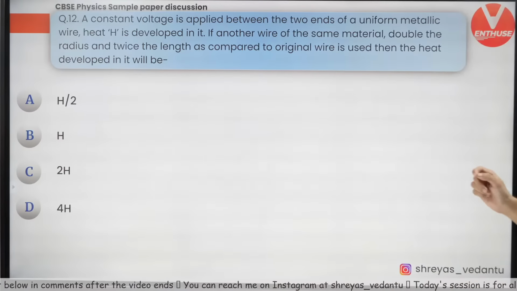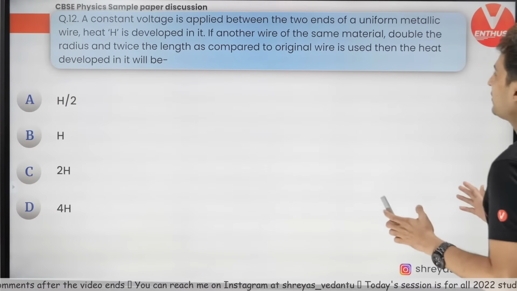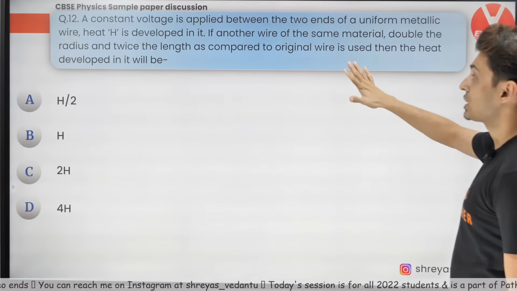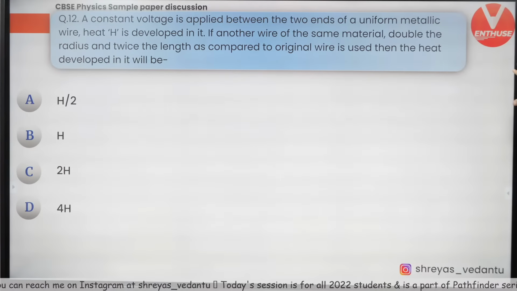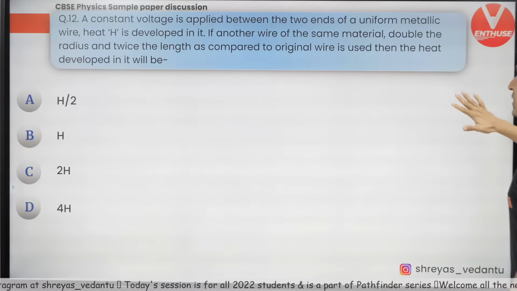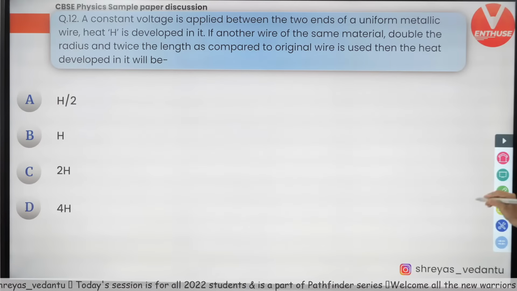A constant voltage is applied between the two ends of a uniform metallic wire. Heat is H. If another wire of the same material, double the radius and twice the length as compared to the original wire is used, then what is the new heat developed?